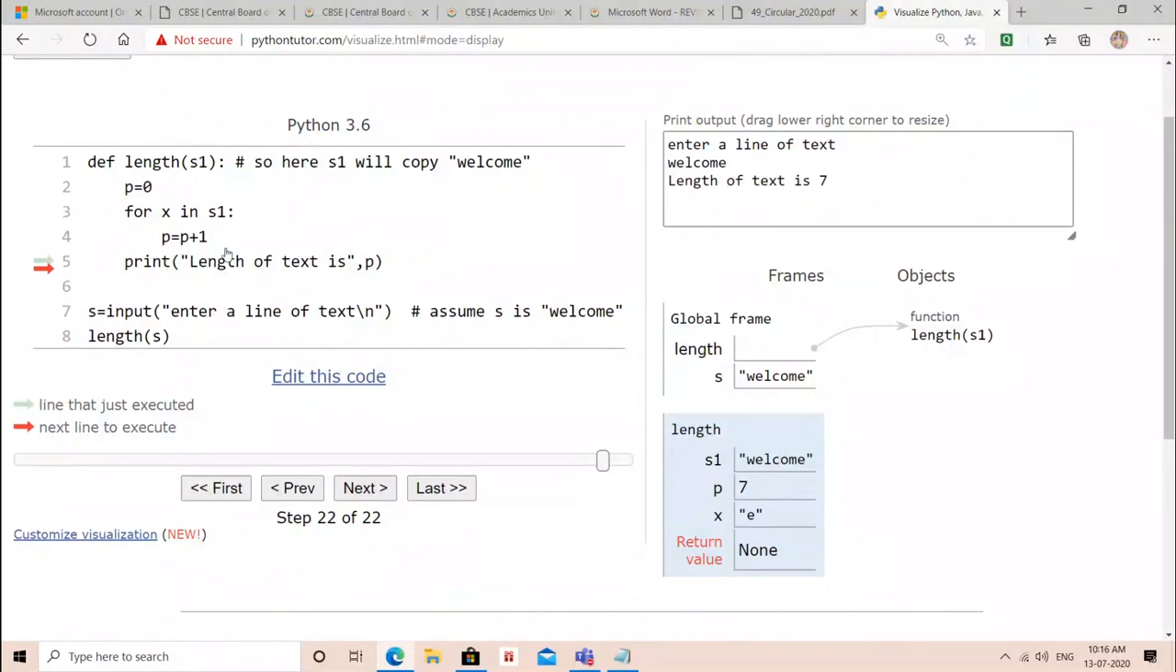Why? Because you are not returning anything. It will directly print the length of text is 7. Simple. Very simple.